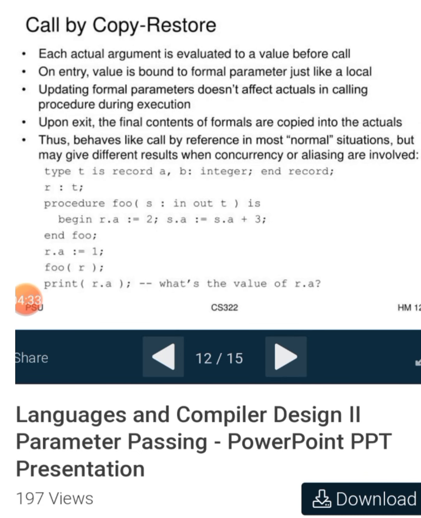Call by copy-restore. Each actual argument is evaluated to a value before the call. On entry, the value is bound to the formal parameter just like a local. Updating formal parameters does not affect the actual in the calling procedure during execution. Upon exit, the final contents of the formals are copied into the actuals. Thus it behaves like call by reference in most normal situations, but may have different results when concurrency or aliasing is involved.